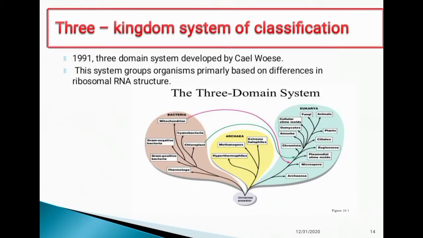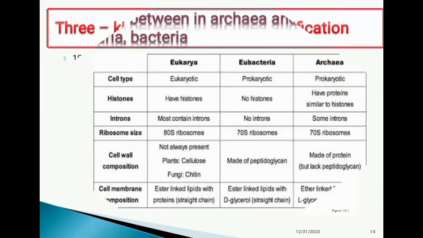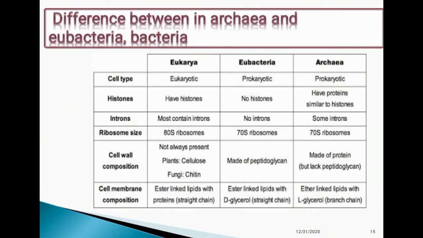Three kingdom classification. This three kingdom classification was proposed by Carl Woese in 1991, and they divided it into a three domain classification system: bacteria, archaea, and eukarya. And these are the differences between archaea, eukarya, and bacteria.